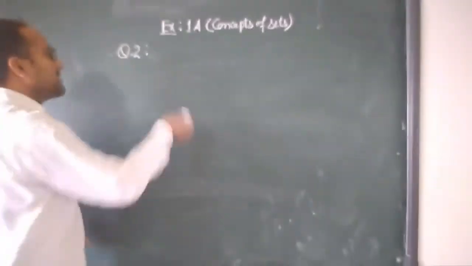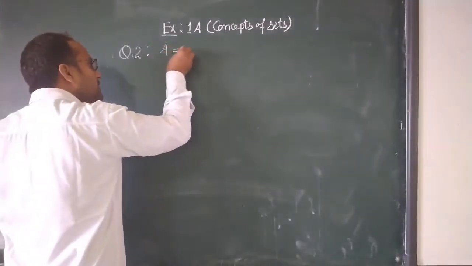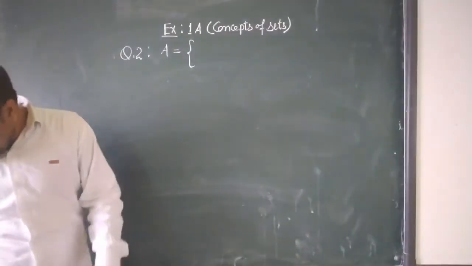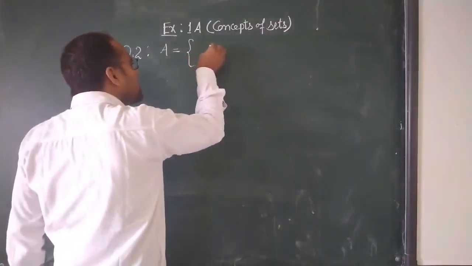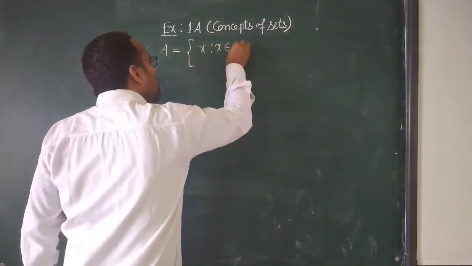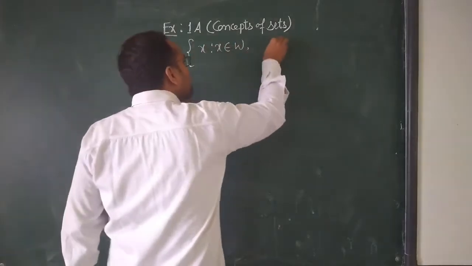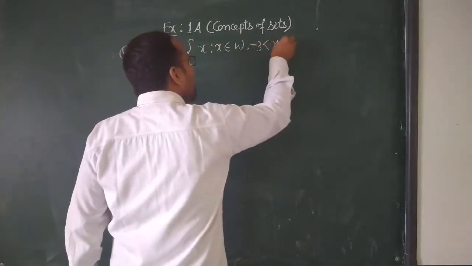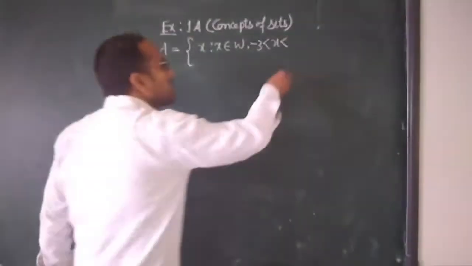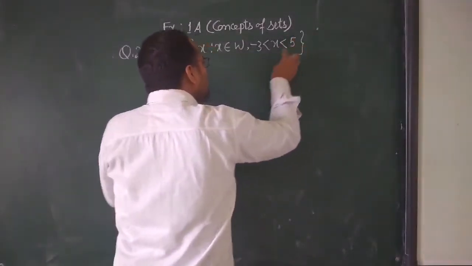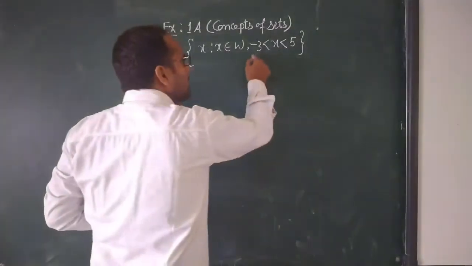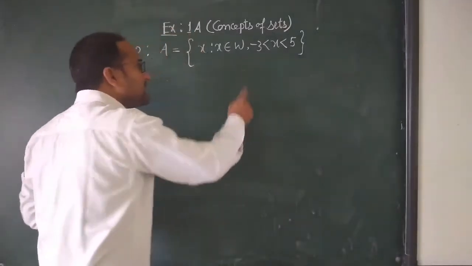It is given that set A is the collection of x such that x belongs to the whole numbers, where x is greater than -3 but less than 5. This is in your rule method.